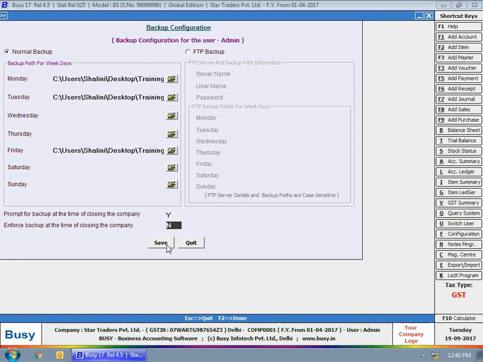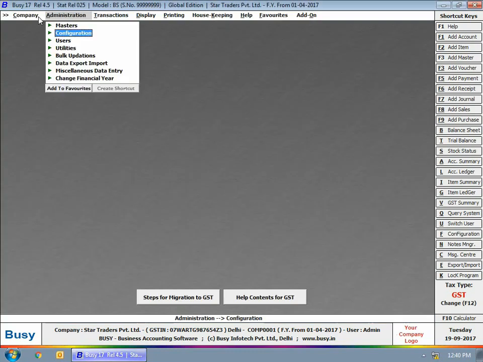Next is enforce backup at the time of closing the company. If you enable this option, then it is mandatory to take backup of data at the time of closing the company. Without taking backup of the data, you cannot close the company. So basically, if you do not want to close the company without taking backup of the data, then you can enable this option. Click Save button to save the backup configuration.